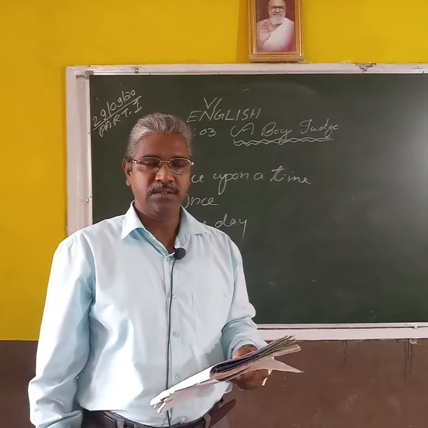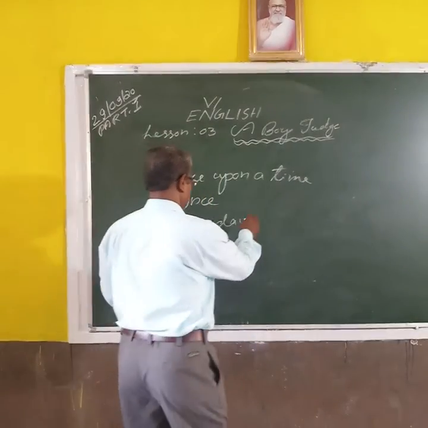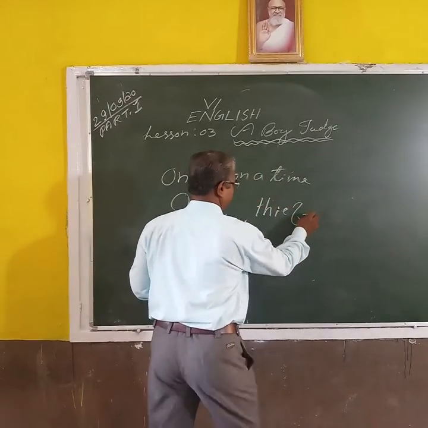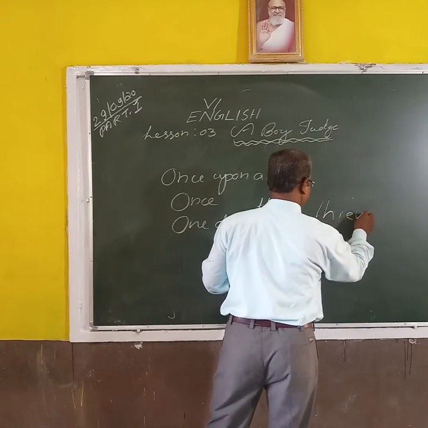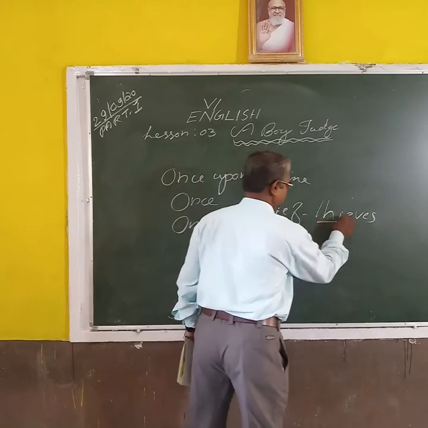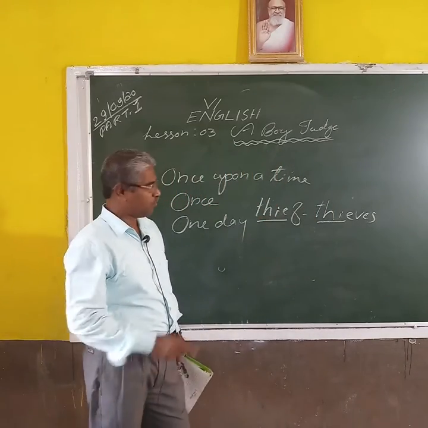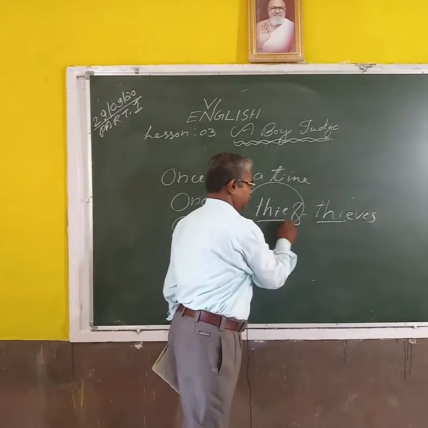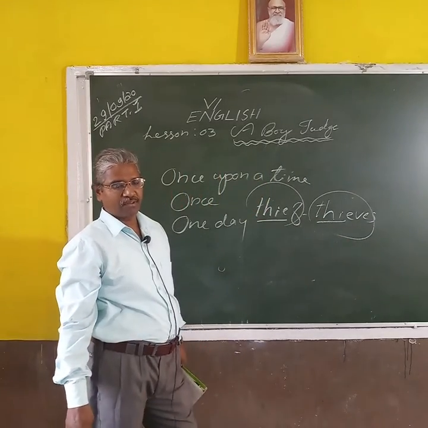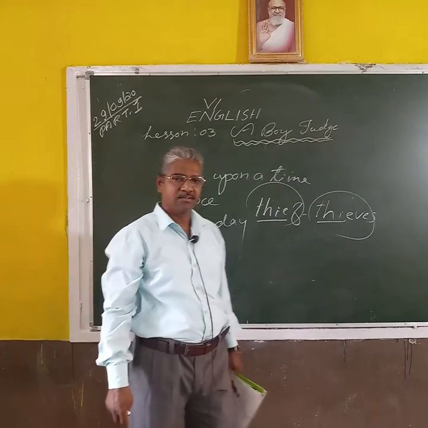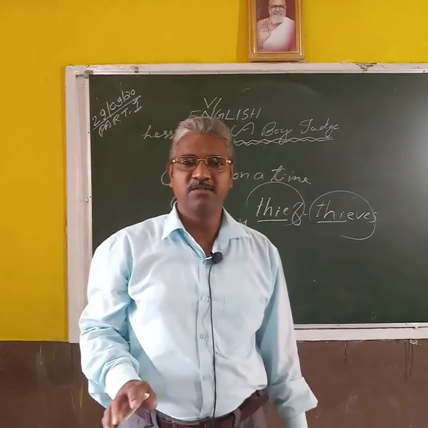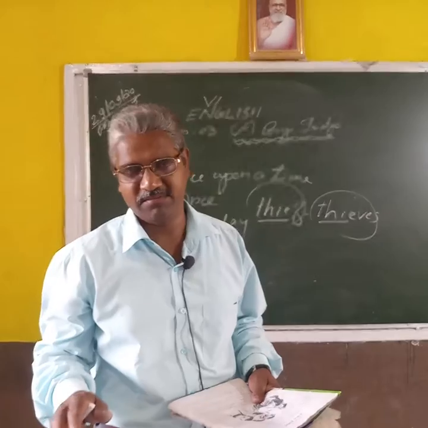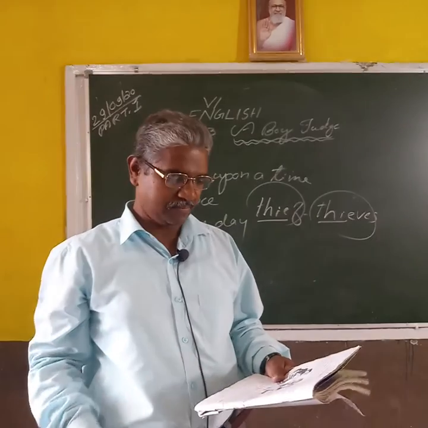Thief. Thief. Thieves. Singular and plural. One thief, three thieves. This is singular and this is plural. What is the work of the thief? Their work is only to take other people's materials or things, money, gold, anything. That was the work of the thief.